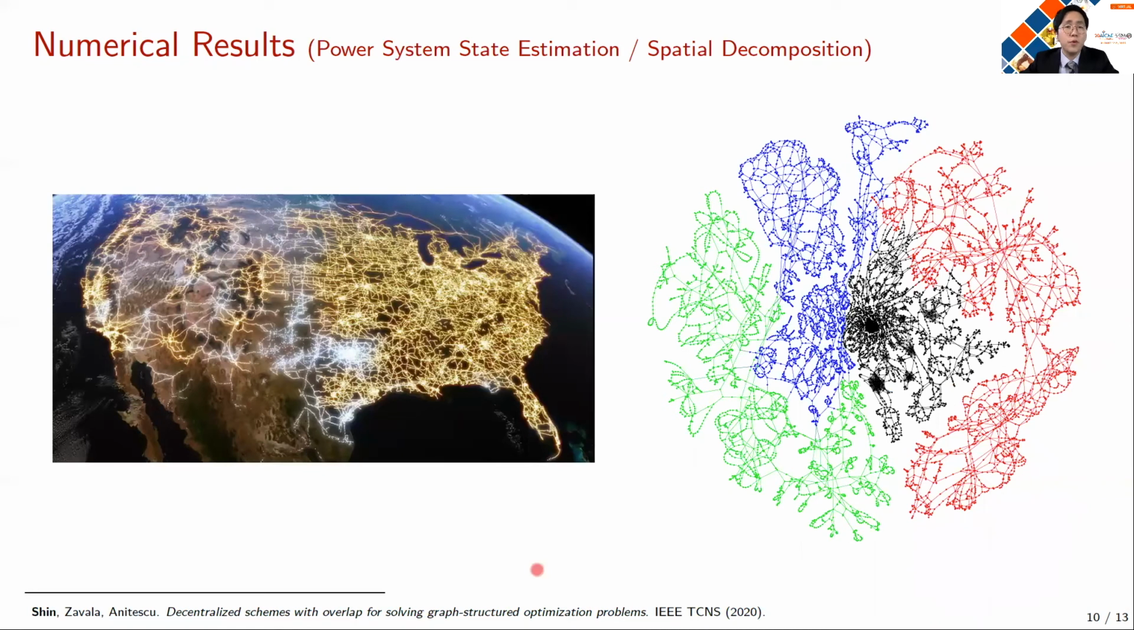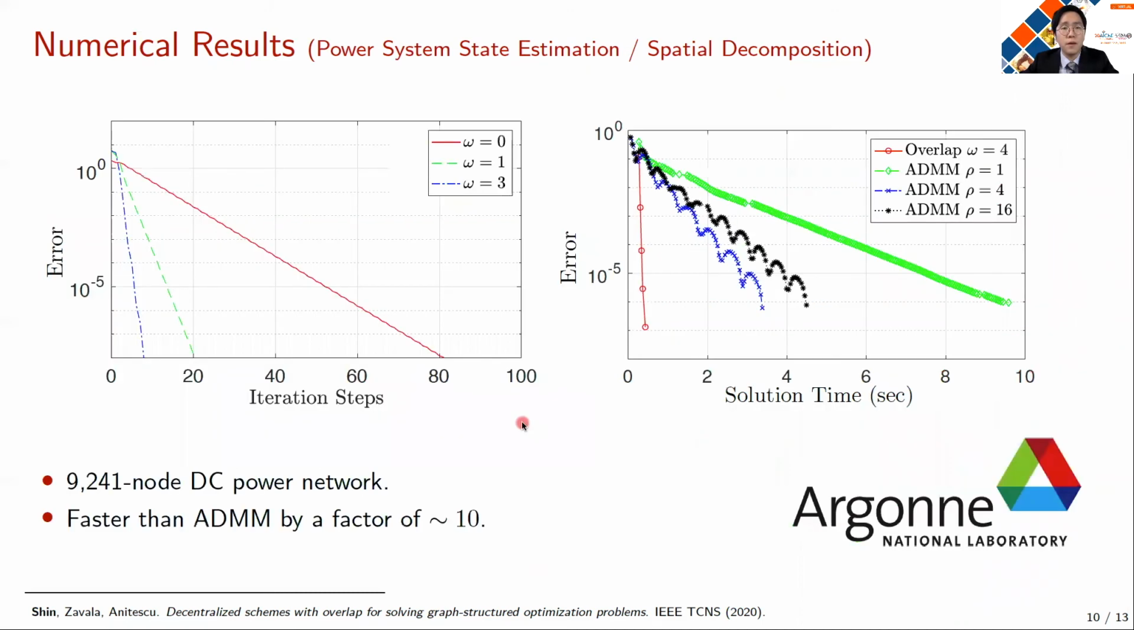Now, let's see some numerical demonstrations of the overlapping Schwarz algorithm. First, we use overlapping Schwarz as a spatial decomposition method to solve a power system state estimation problem for a large-scale power network. In particular, we solved the DC power system state estimation problem for about a 9,000 bus system. In the first figure, we plotted the convergence profile while varying the size of overlap. Here, we could clearly see that by increasing the size of overlap, we have faster convergence to the solution. We also compared overlapping Schwarz with the popular decomposition method ADMM, and we could see that overlapping Schwarz finds the solution faster than ADMM, almost by a factor of 10.